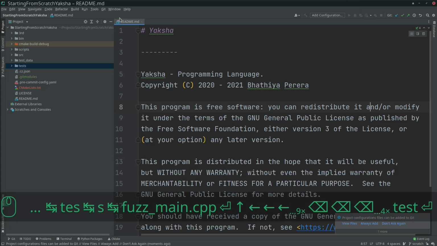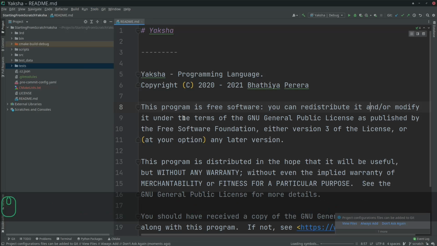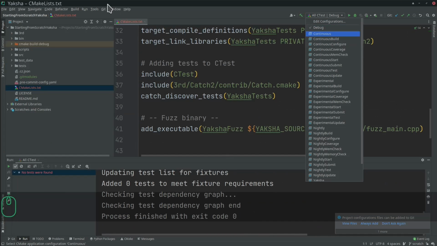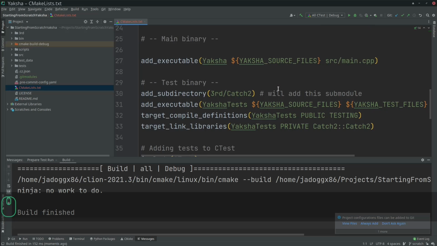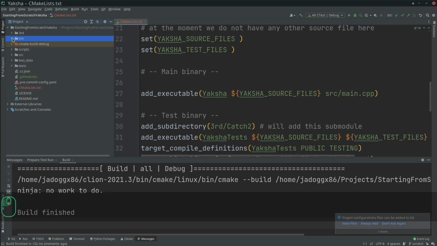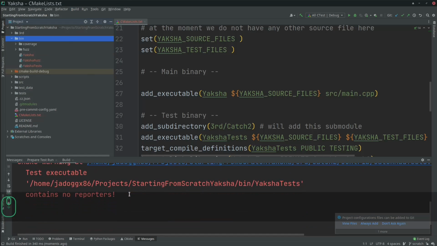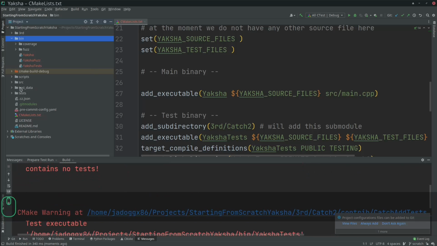Okay, now I'm just gonna tell CLion to reload the CMake files. If you're using a different IDE, the stuff should be similar. All right, it's all good, but it's gonna complain now that there are no test cases. Yeah, the binaries are built there, which is fine, looks good. That's what we want to do. The binaries are built, but there are no tests basically. We need to add a test.